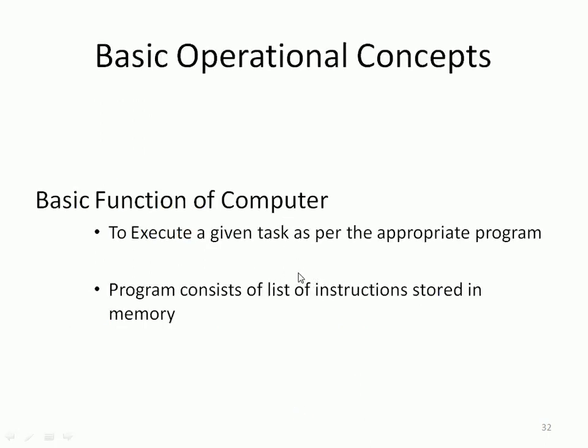That is the basic operational concept. After observing this diagram, we have got some knowledge. We have seen the blocks, and we have seen a small example of how an addition operation happens. Now let us see it in a more general way. The basic function of a computer is to execute a given task as per the appropriate program. You know that a program contains a set of instructions, right? As one example, we saw add R1 comma R2. Such instructions are sequenced in the program.